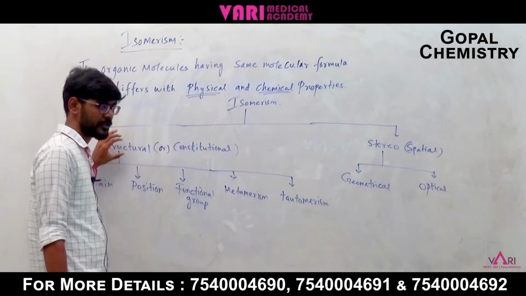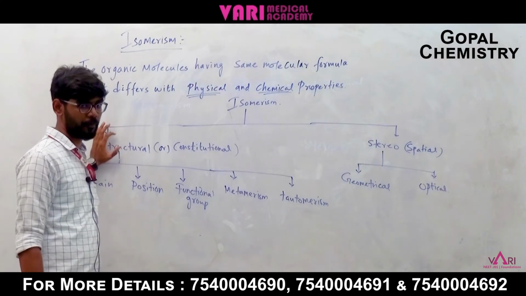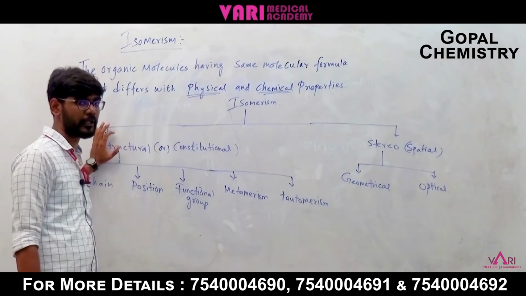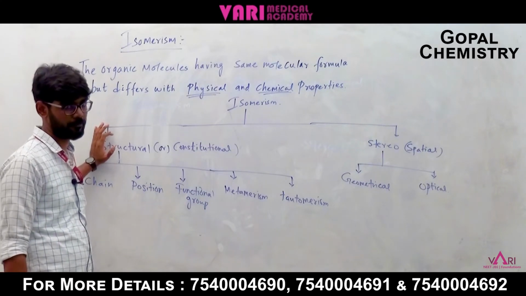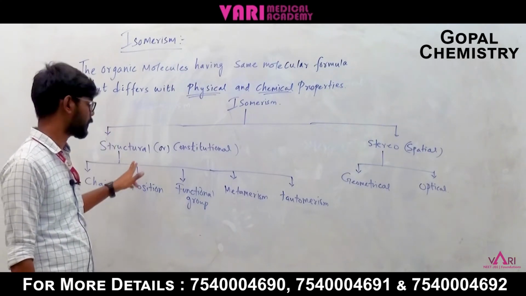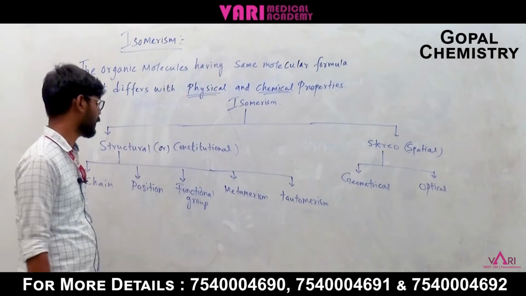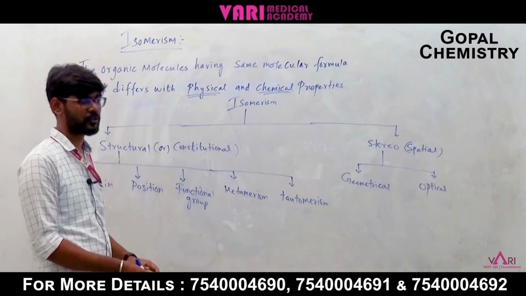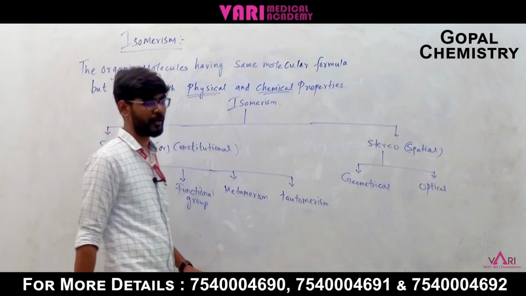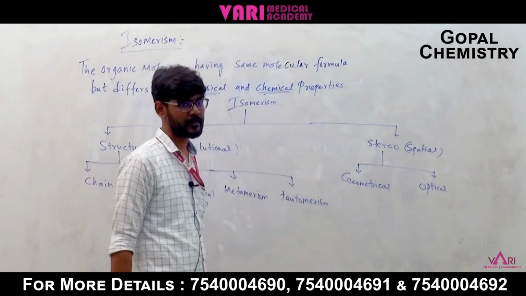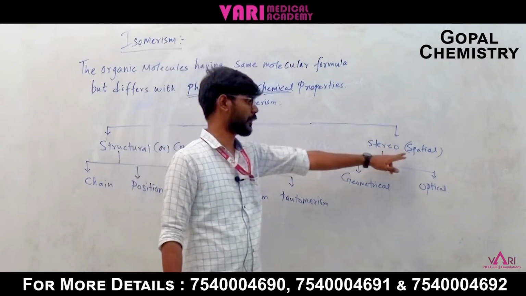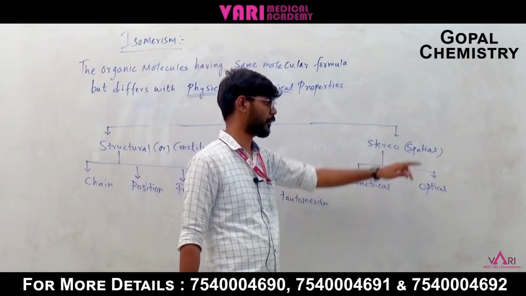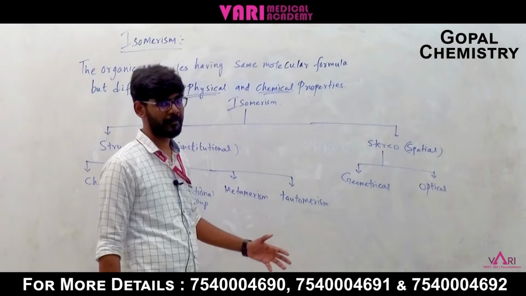Structural isomerism means organic molecules having the same molecular formula but a different placement of atoms, so they are known as structural or constitutional isomers. Stereoisomers are those in which the alignment of atoms in space is different, so it is spatial, and you have to imagine it in 3D.